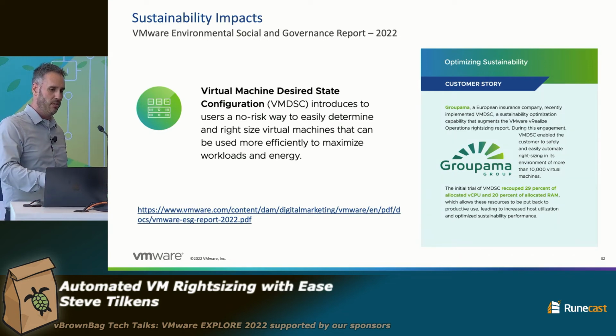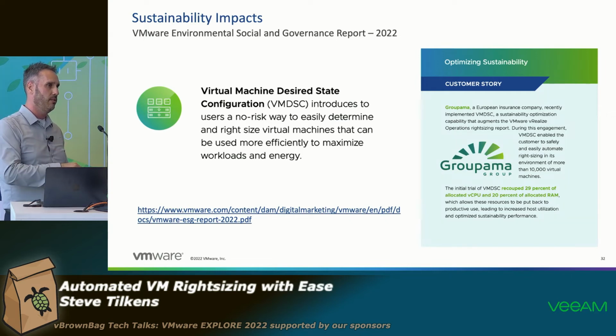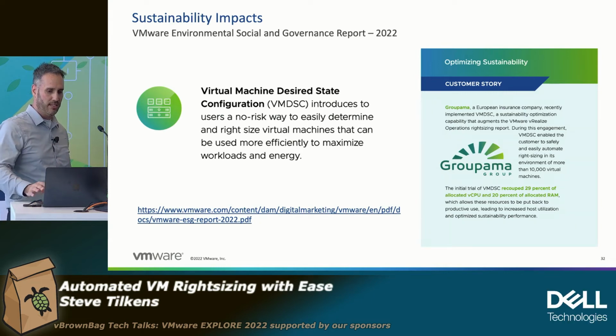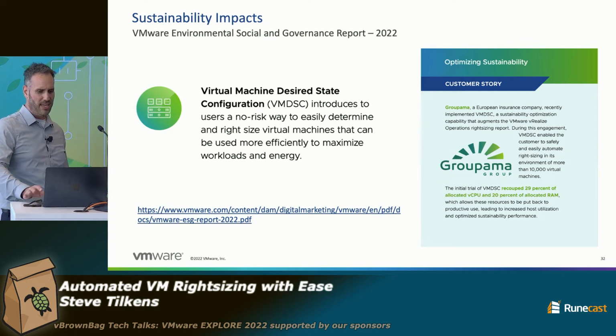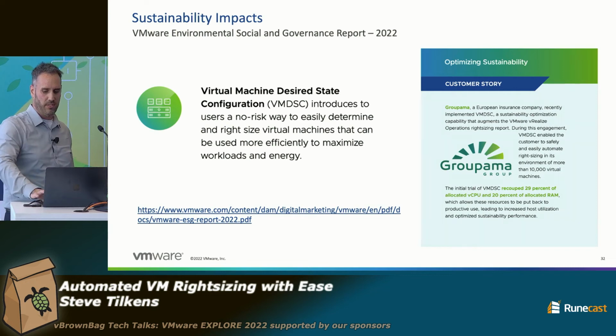They used Ansible to reach out to vROps, get the config, and then take 80% of that. They didn't want to use the full 100% recommendation from vROps. They were a little more conservative. But then they used that to right-size this entire dev environment and saved 29% of their allocated vCPU and 20% of their RAM. So it was pretty impactful, right? And then they even built a UI around it, because it's an API, so very simple for them.